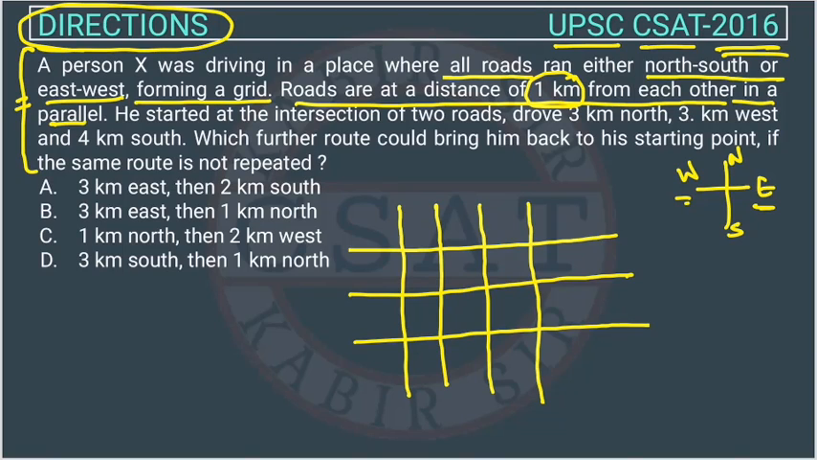And the distance from this point to this point is 1 kilometer, and from this point to this point is also 1 kilometer. So they are forming a grid. So this is the question, right?